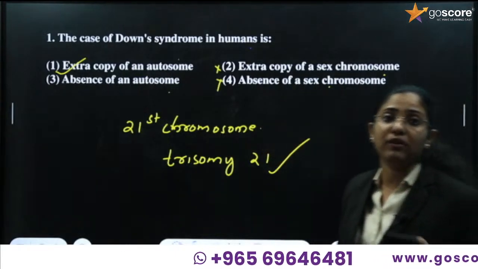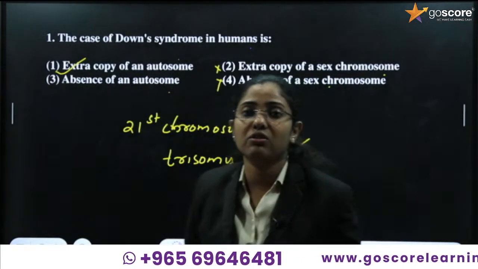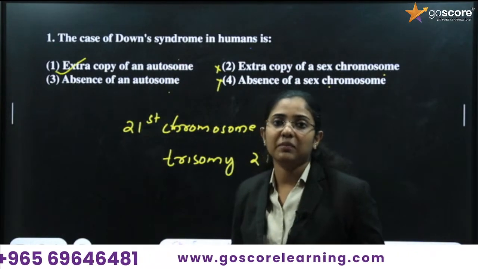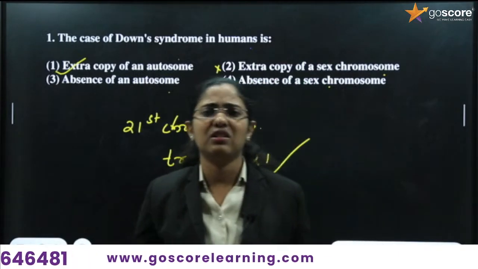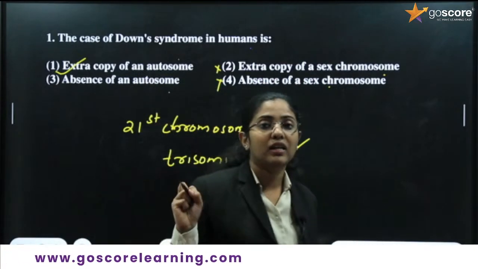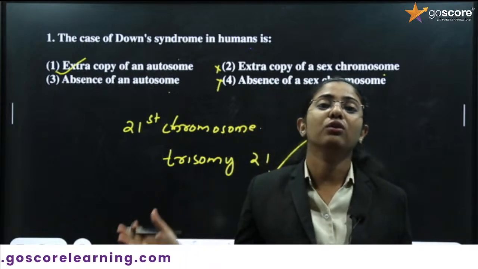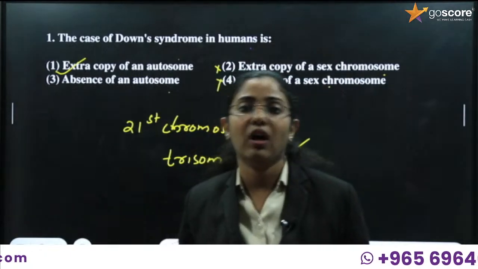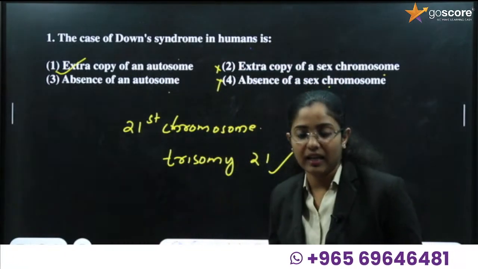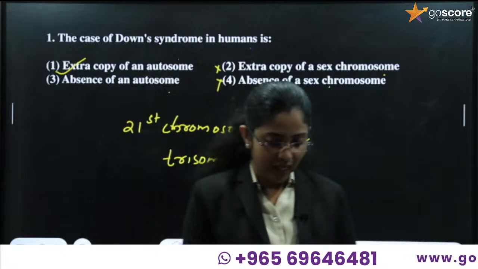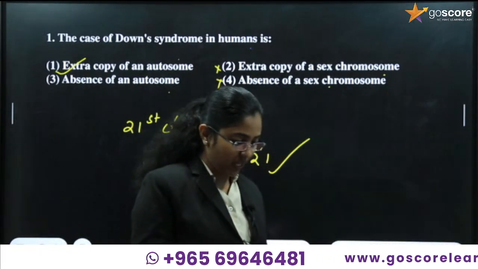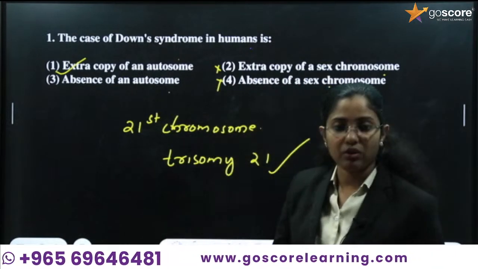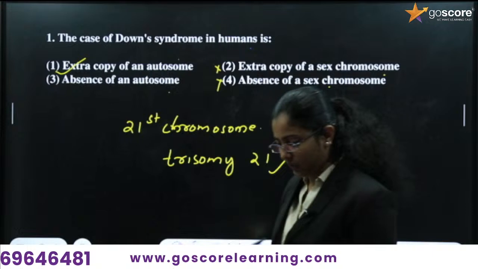Extra copy of an autosome leads to the condition called Down syndrome, and it leads to different conditions where the entire growth of the human being is in a retarded condition. You have to study the features of that disease too. Clear? Fine. So can we move to the second question? Yes or no? Okay, let's move to the second question.